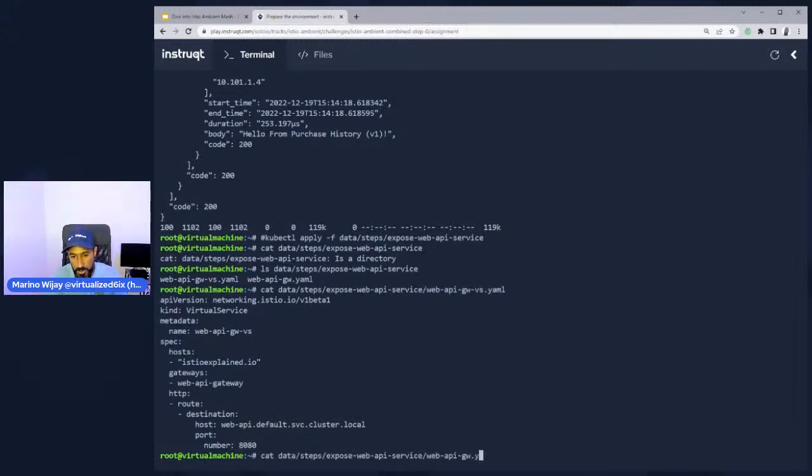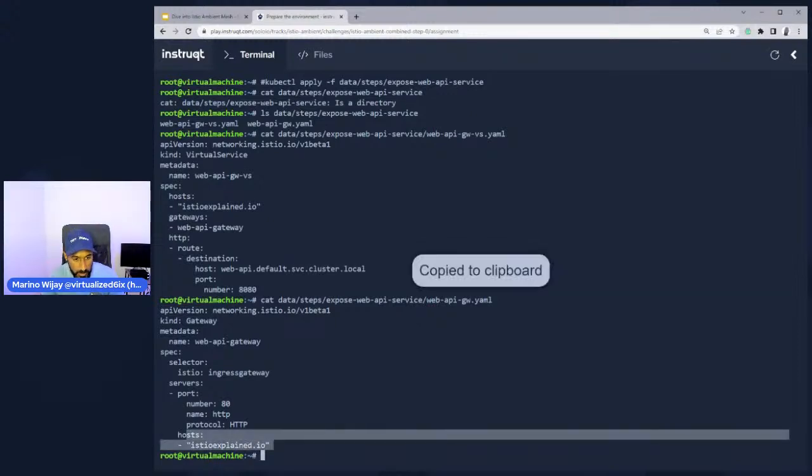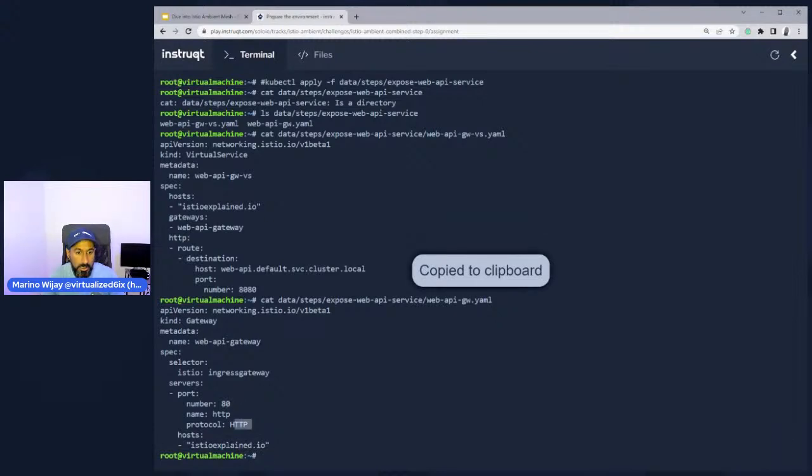Now, what I'll also do is show you the YAML for the gateway. This is the Istio Ingress Gateway, and we're writing a configuration for it. We're calling it the Web API Gateway. We're telling it, use the Istio Ingress Gateway to listen in on port 80 for this protocol for requests coming into this host. This is a host name, much like google.com, much like solo.io. And when I do receive requests on this host name, on this port, with this protocol, route it to Web API. Go to that service, the Web API service, and that pod is going to respond to that.